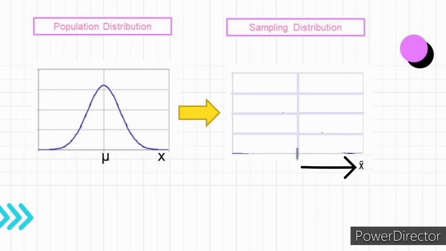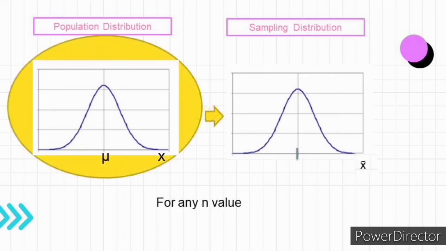So this is x bar, because we're plotting the means of each sample on this graph. Since the population distribution had the shape of a normal distribution, the sampling distribution will also have this shape, for any n value.